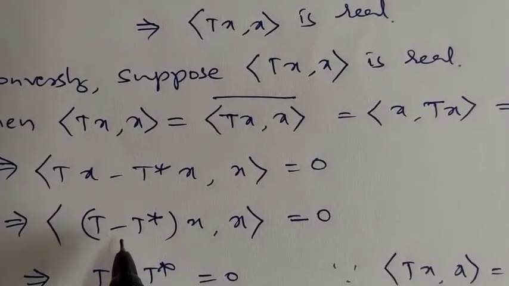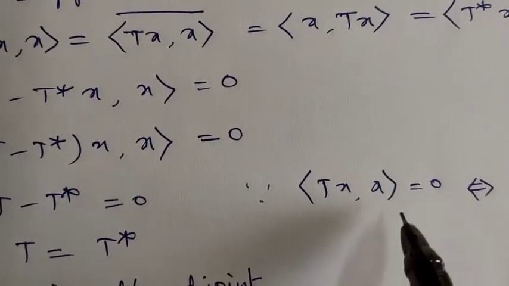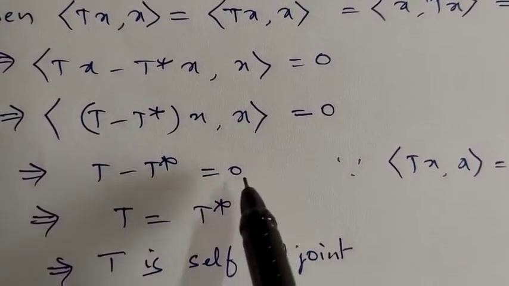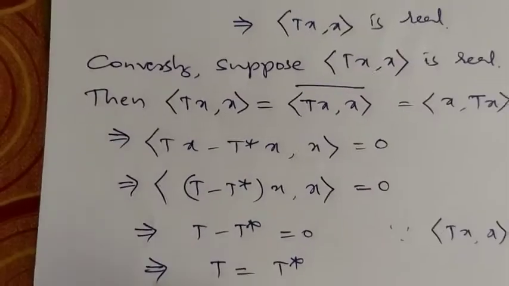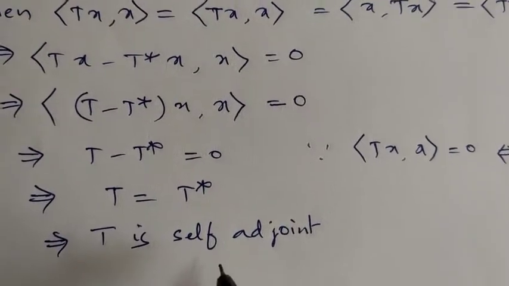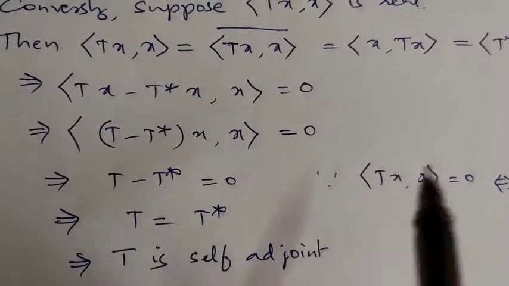Since T is linear, the inner product of (T minus T star) of x, x is 0. But we know the inner product of T(x), x is 0 if and only if T is 0. Accordingly, T minus T star must be the zero operator. This implies T is equal to T star, meaning T is self-adjoint. So the operator T is self-adjoint if and only if the inner product of T(x), x is real.